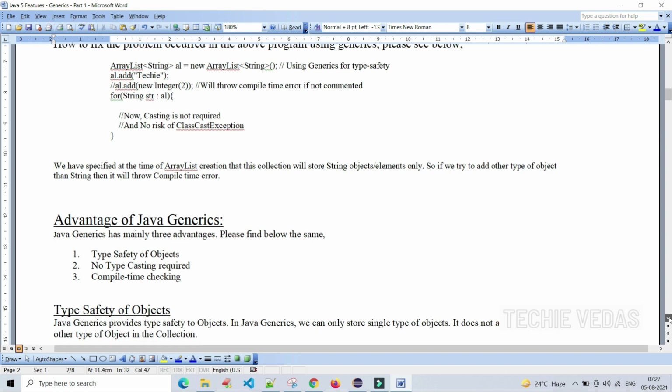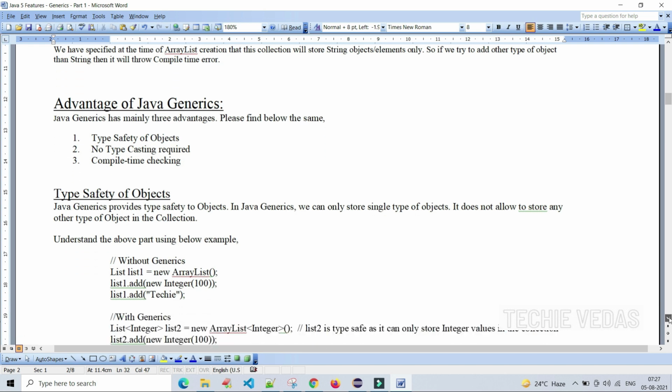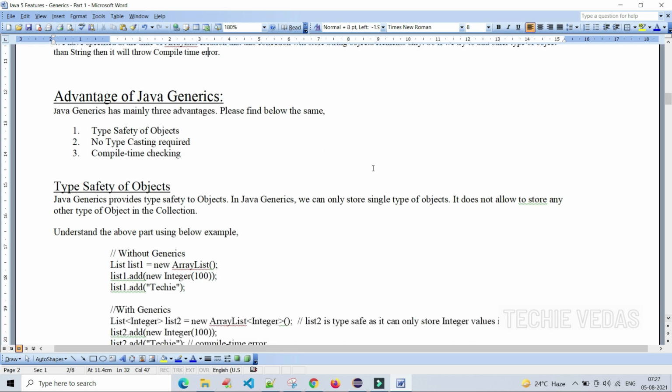Next concept, advantages of Java generics. Java generics has mainly 3 advantages. Let's see what those are: type safety of objects, no typecasting required, and compile time checking. Let's see each and every advantage individually now.